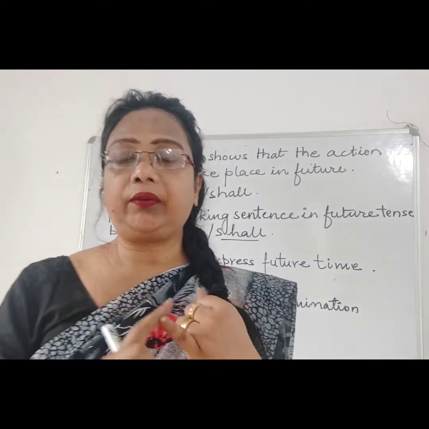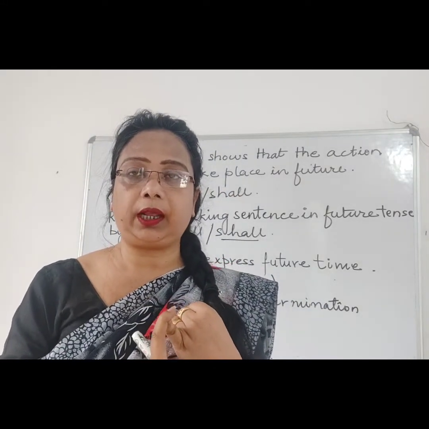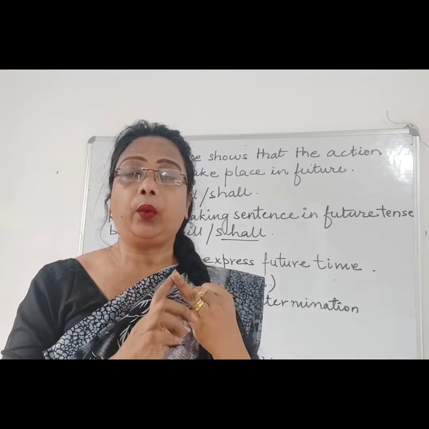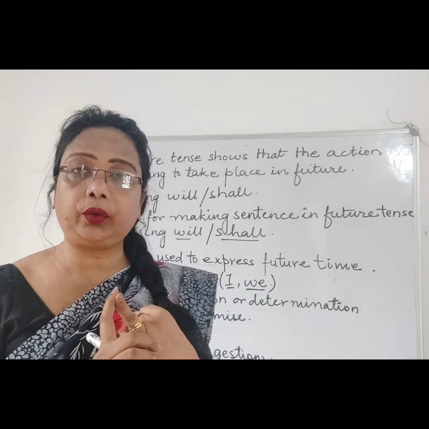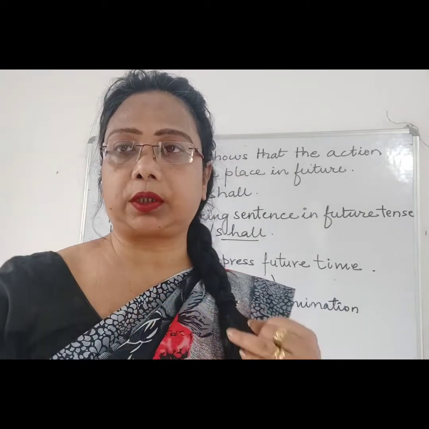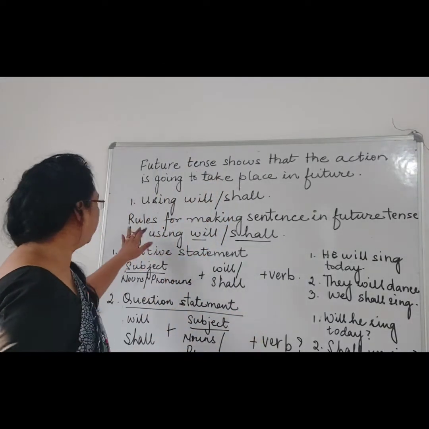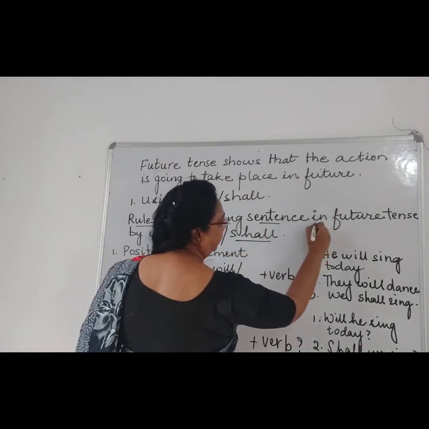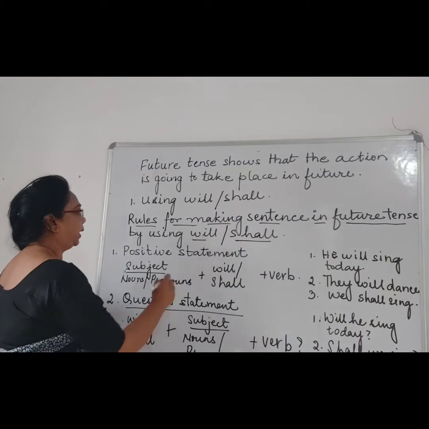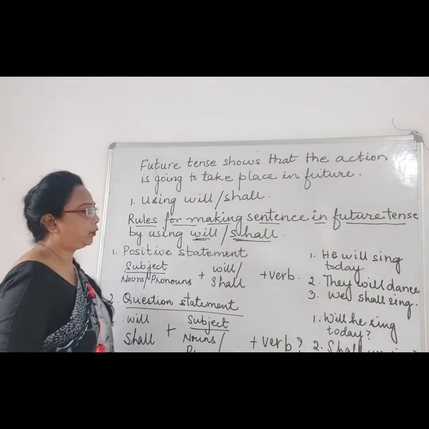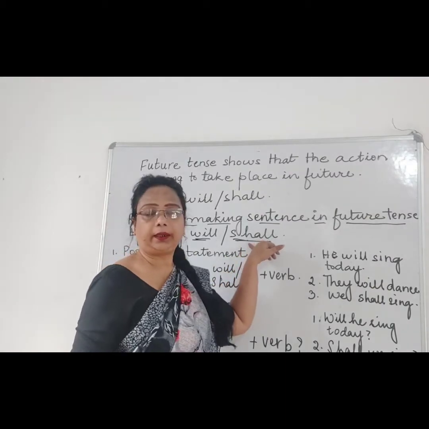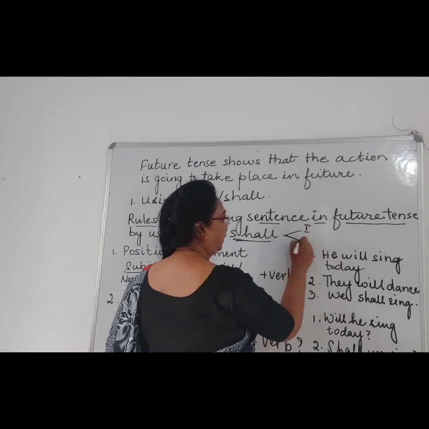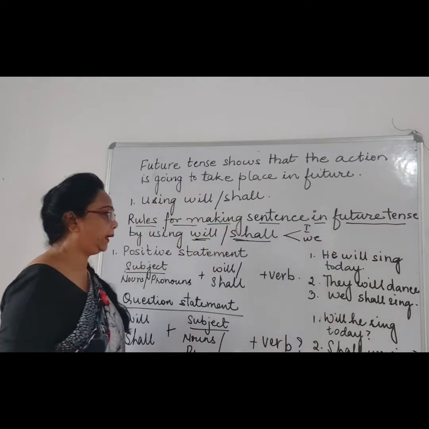So children, we have come to know, we have learned, and I have explained to you how and when to use will, and when to use shall. Now we'll see the rules. Now coming to the rules, we'll apply the rules for making sentences in future tenses by using will and shall. As I have just said, we use shall for I and we mostly.